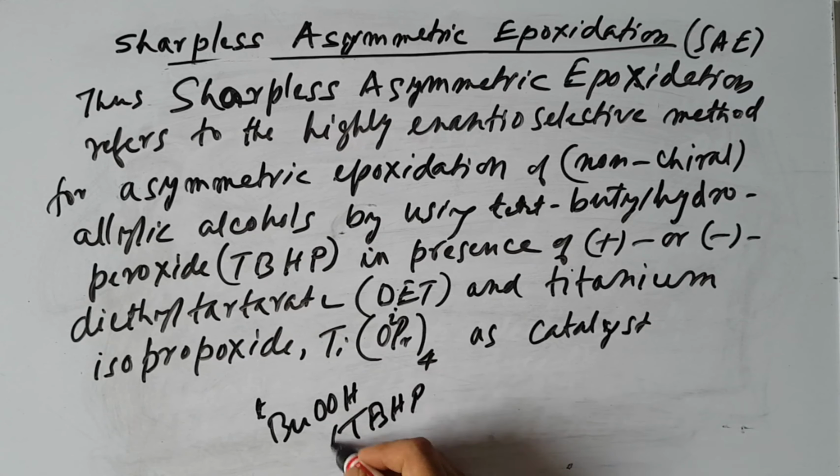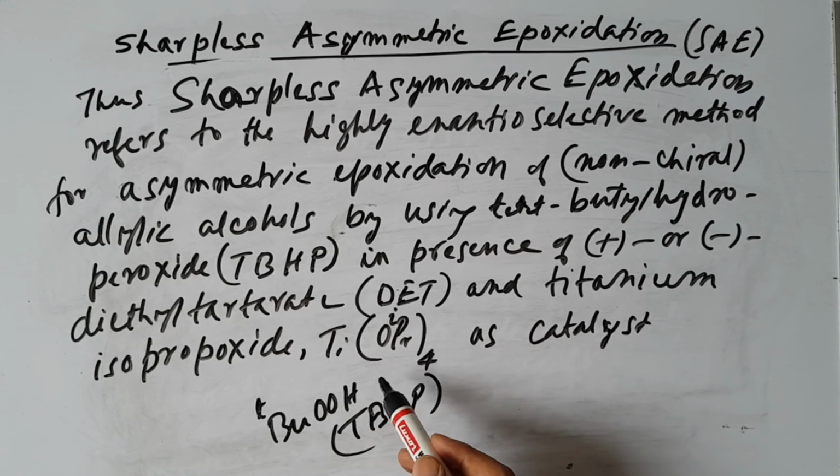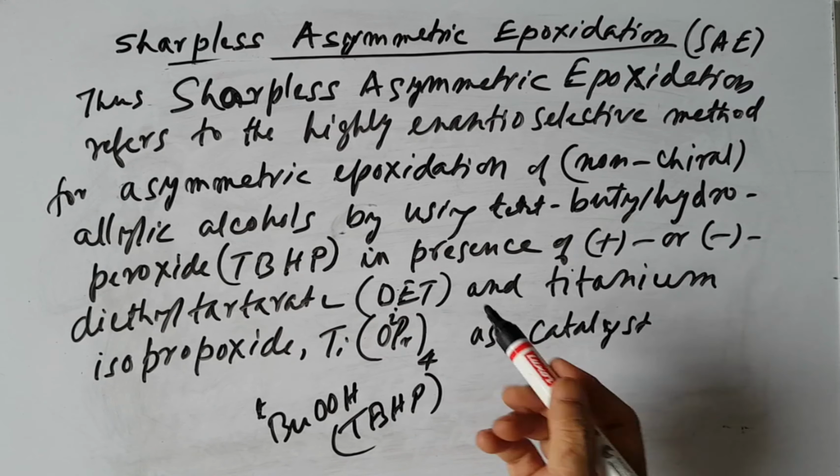So this is the oxidizing agent in presence of the catalyst, that is DET and titanium isopropoxide.